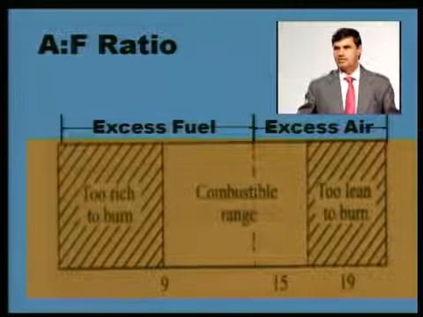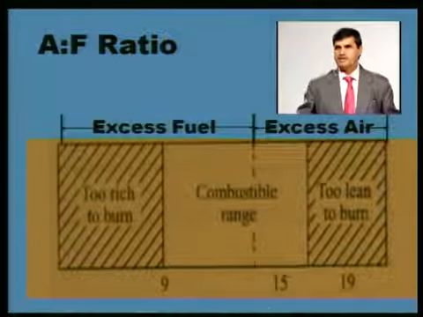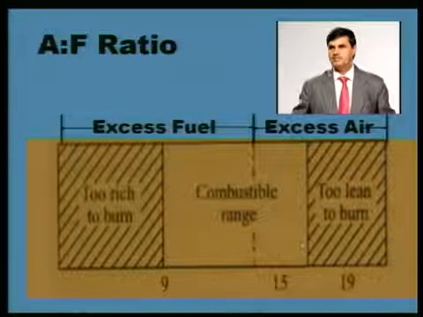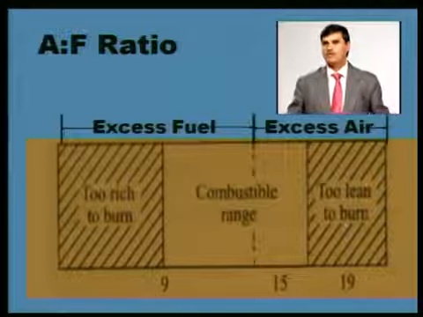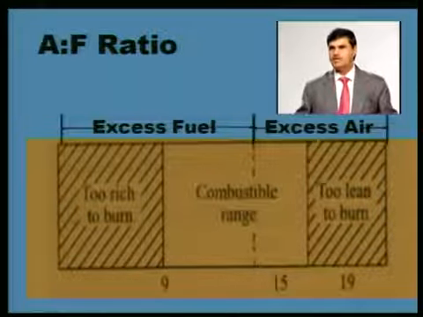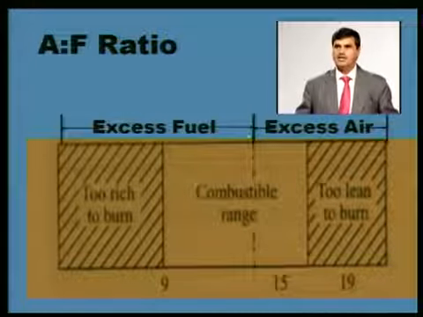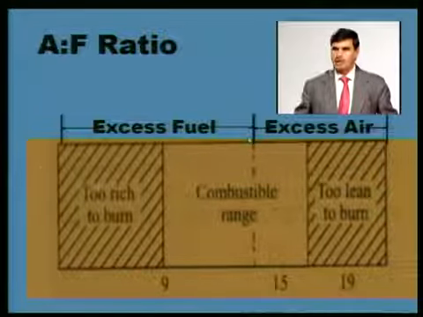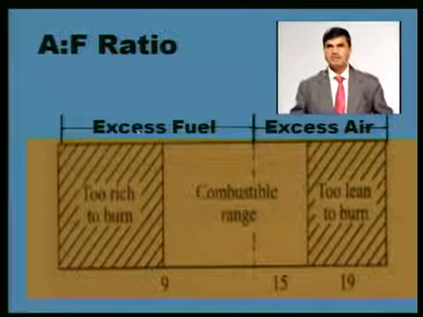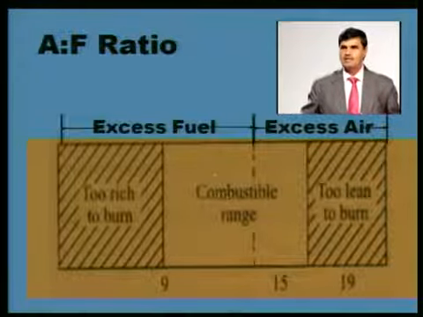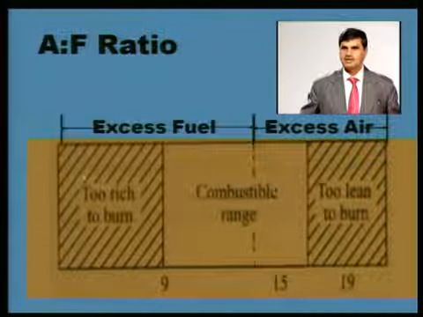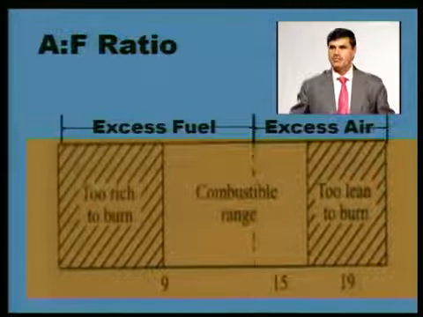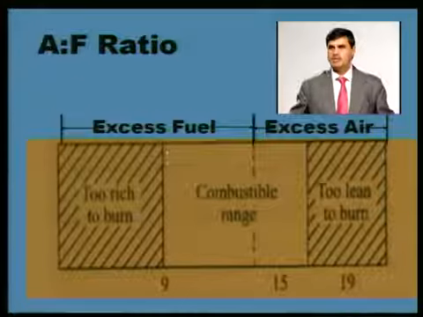The right hand side of this dotted line has an air fuel ratio more than 15. More than 15 means the amount of air is more and the amount of fuel is less, so it carries excess air. The left hand side has less air and more fuel, so it has excess fuel. These are rich regions. This is the rich zone, this side is the lean zone, and there are also flammability limits.